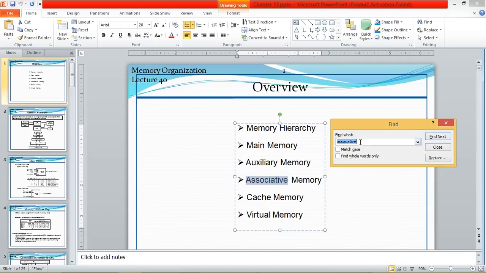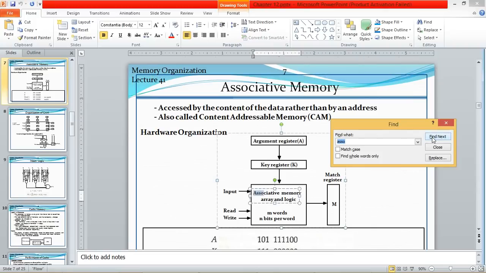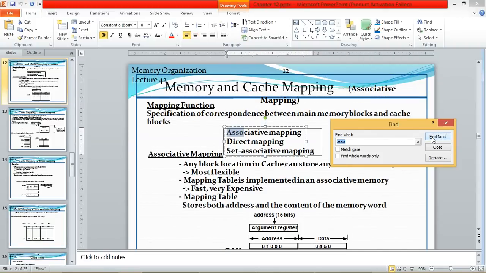I have given it some data. Even if I give this data ASSO, still it is going to search. Now, how is it performing the search? It is performing all the searches by using data itself.